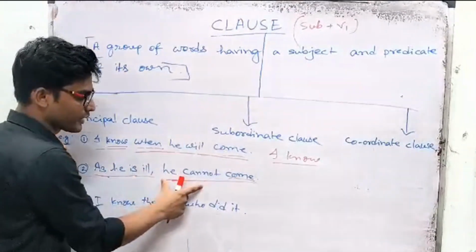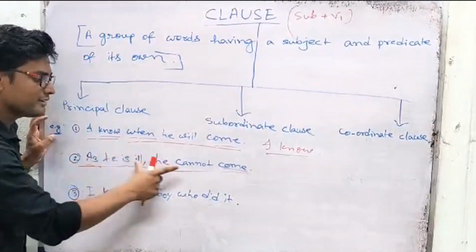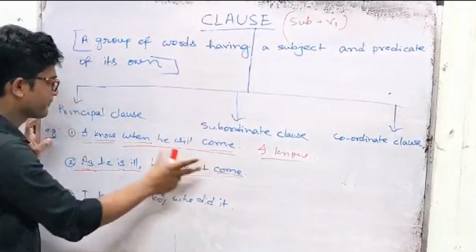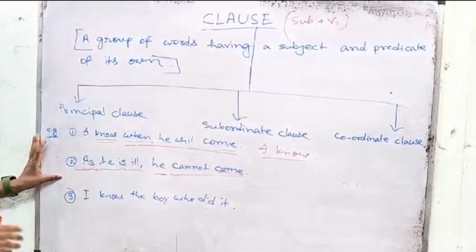And now try to analyze this part. He cannot come. Without the other part, we can make a sense. He cannot come. So this part can be called easily the principal clause. Now look at the third sentence.